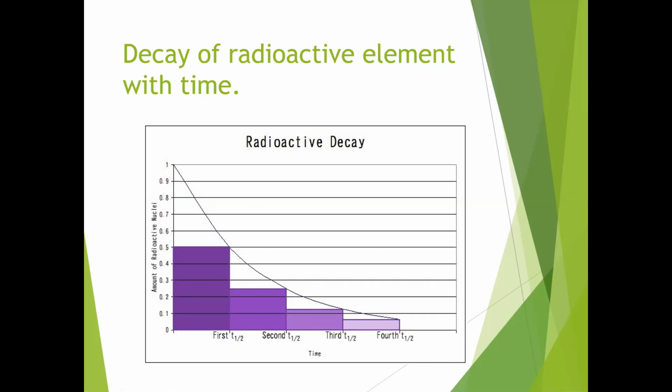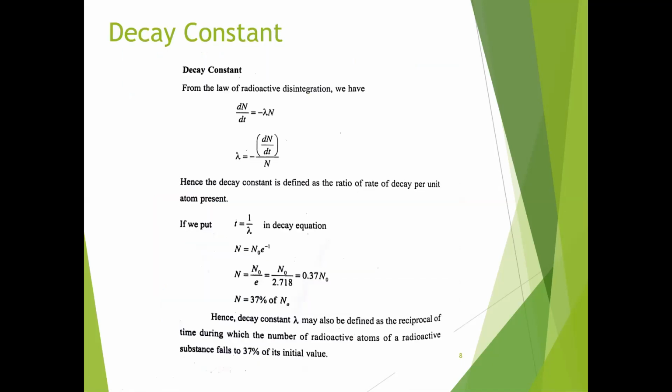Before discussing the half-life, we will try to calculate the decay constant. As we said, from the law of radioactive disintegration, dN by dt equals minus lambda N. Here lambda equals minus dN by dt divided by N, where lambda is called the decay constant.